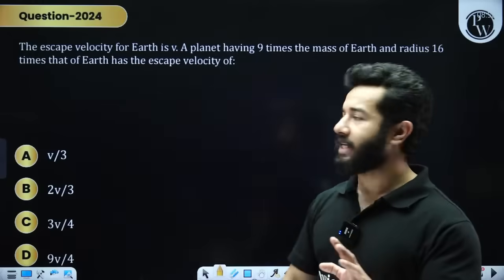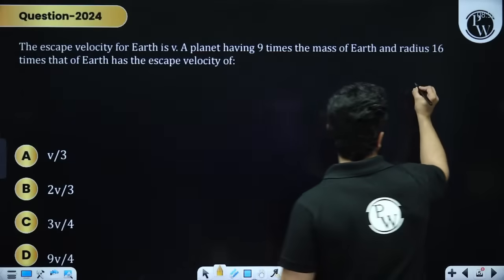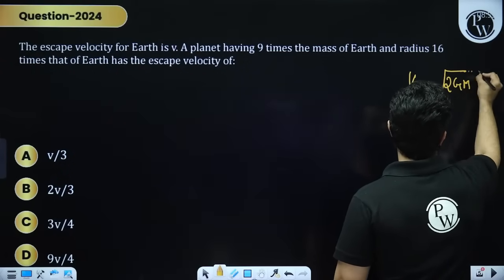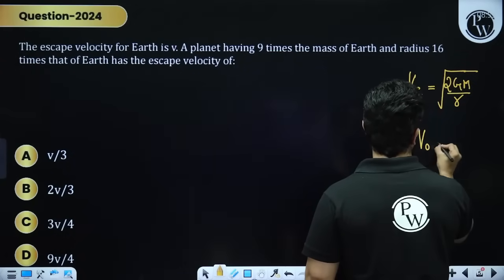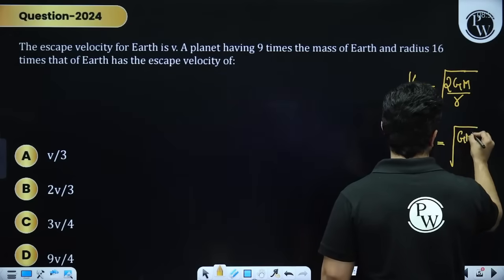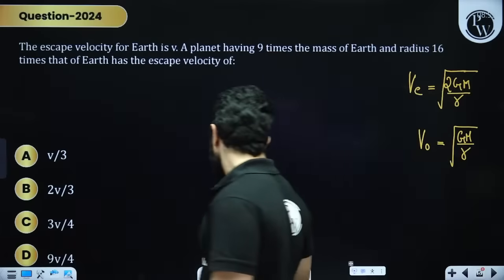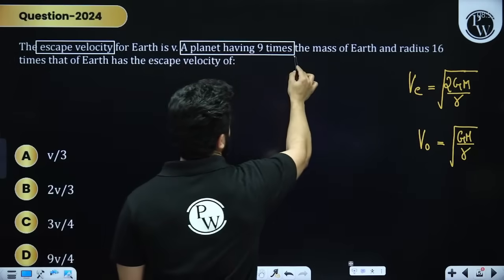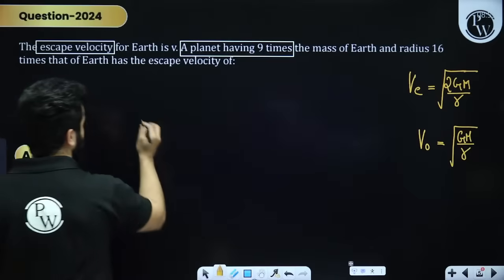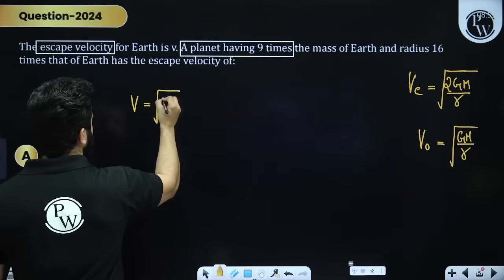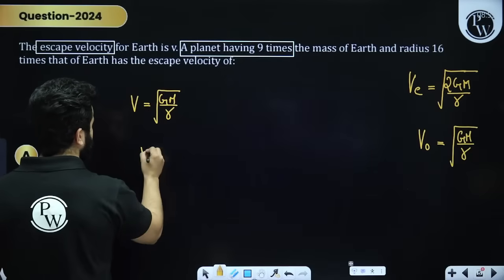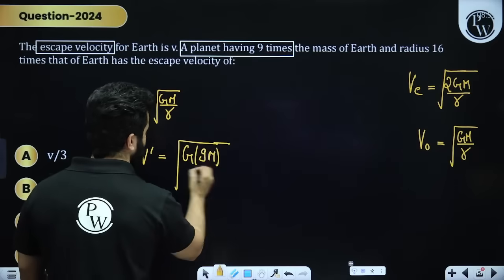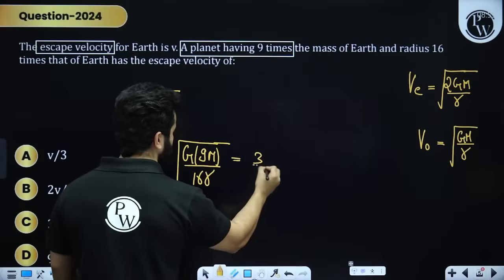Gravitation is very important and very easy. Please remember, the formula of escape velocity is under root 2GM by R, and the formula of orbital velocity is under root GM by R. In this they are saying that the escape velocity of Earth is v, and there is a planet which is 9 times the mass of Earth and whose radius is 16 times, right? So v is written as under root GM by R. Now v dash will be simply under root of G, mass is 9M and radius is 16R. So this is going to be 3 by 4 times of v.